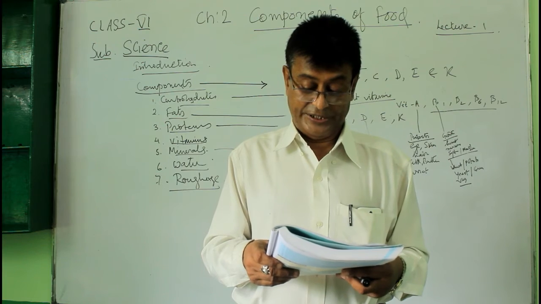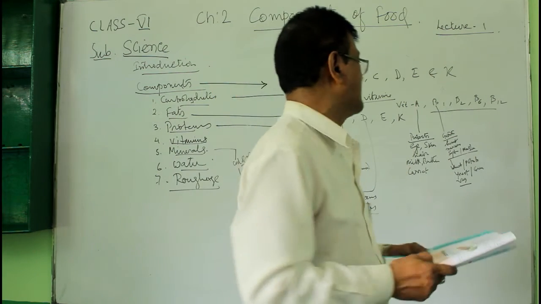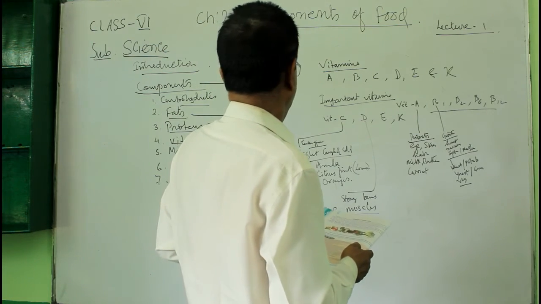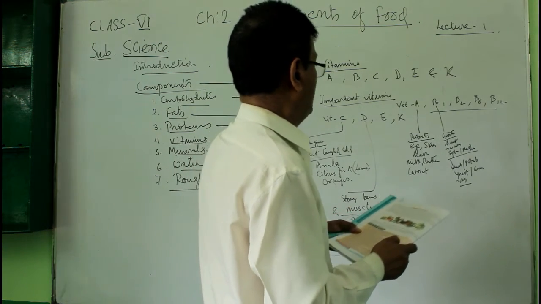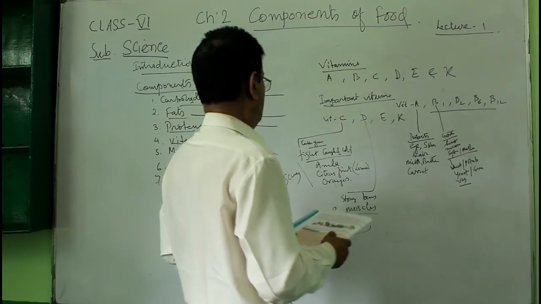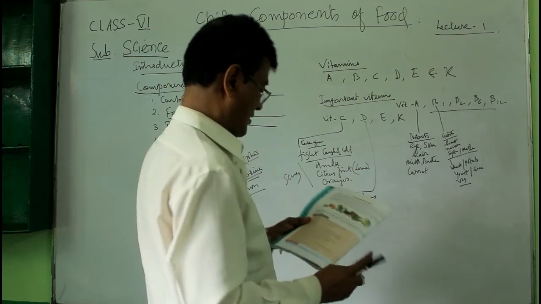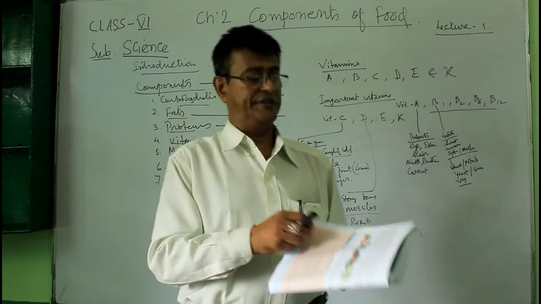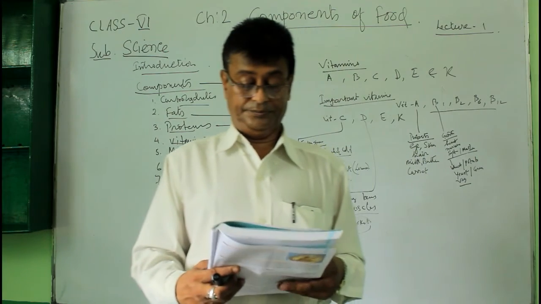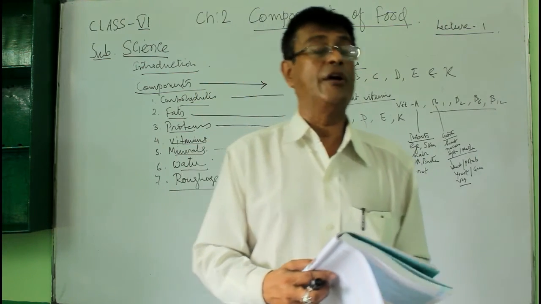Name the vitamin which keeps the teeth, gum and joints healthy and helps to fight the diseases. The vitamin C is helping you to keep the resistance of the body.